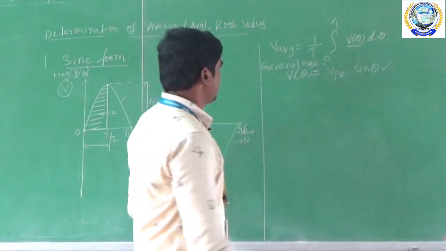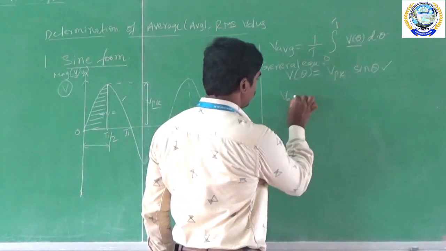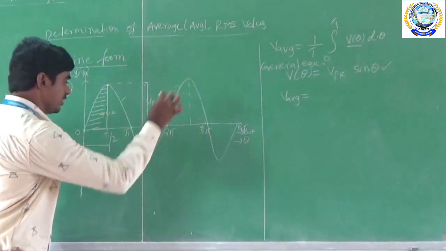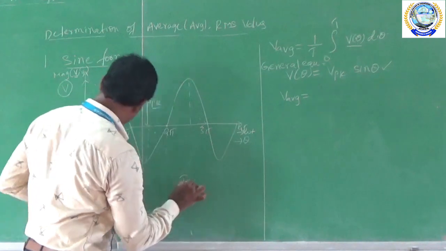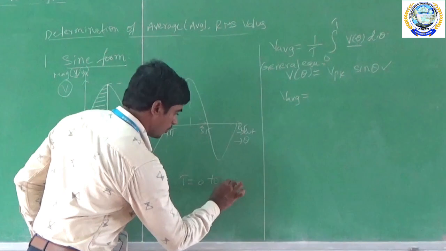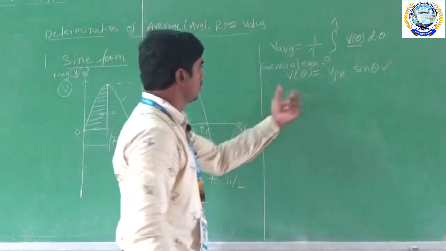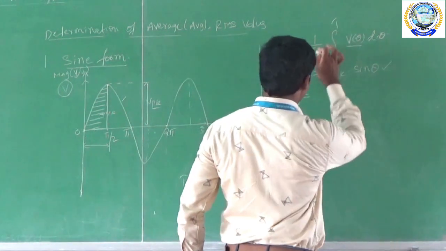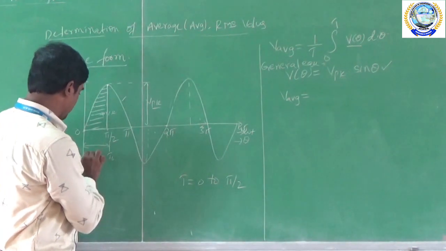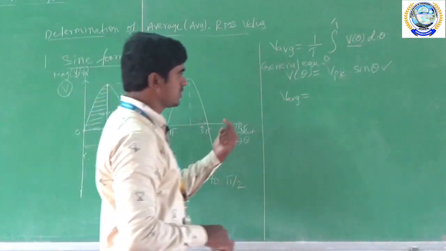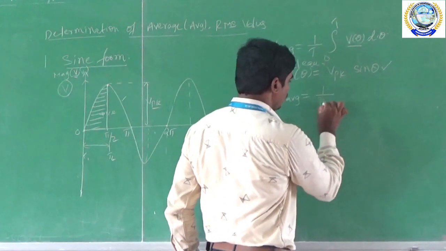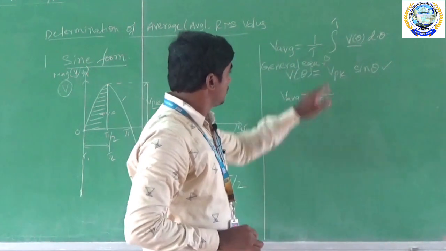So now V average is calculated as V average is equal to 1 by T. What is the T? I considered here T is equal to 0 to pi by 2. So therefore 1 by T is equal to 1 by T2 minus T1, if I consider this as T2 and this as T1. T2 minus T1 is generally taken as T. So pi by 2 minus 0 is equal to 1 by pi by 2. This is the time period.